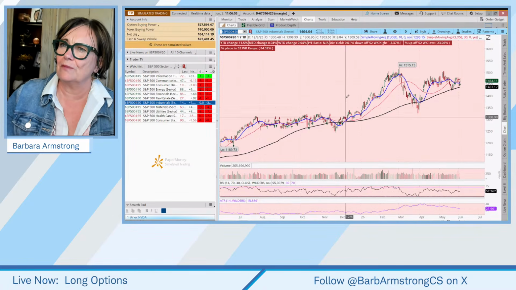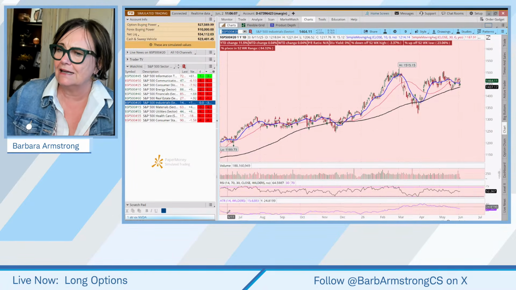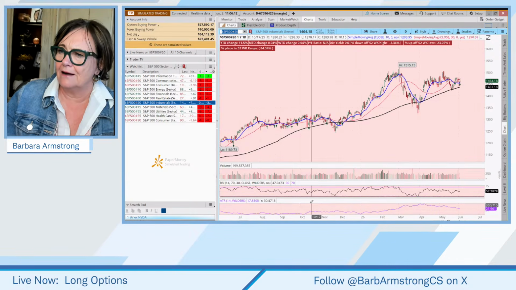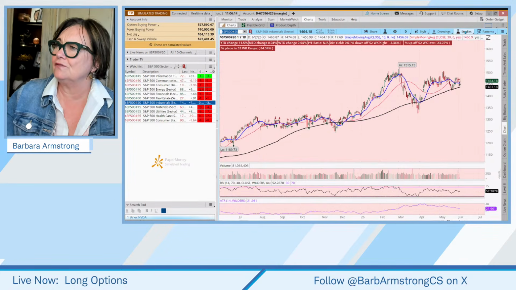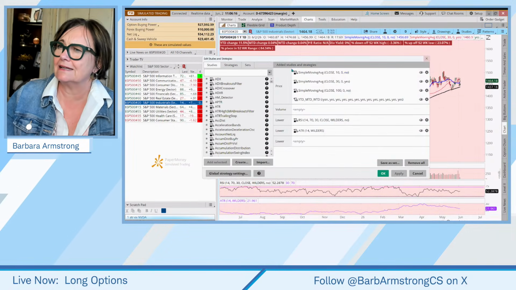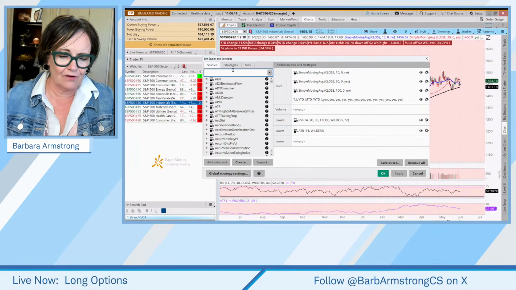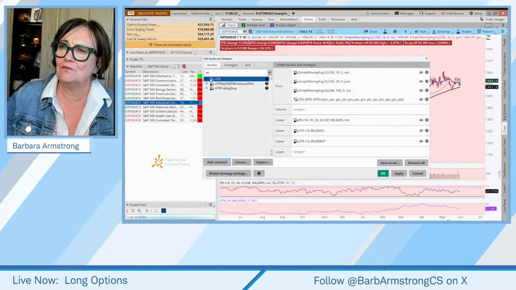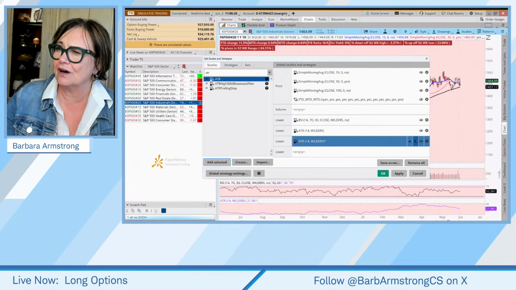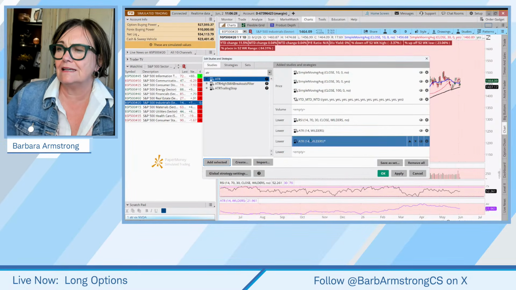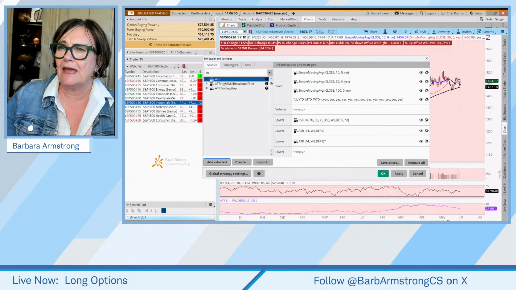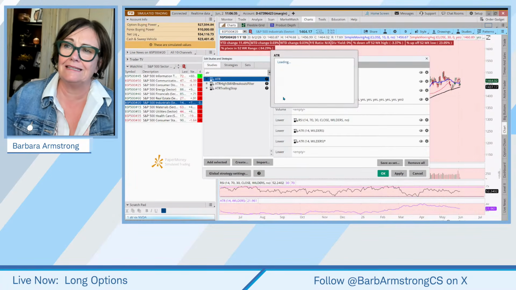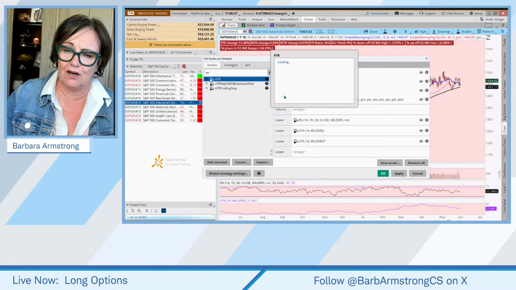And I know that you're familiar with this strategy, but if you're not, here at the bottom, I have ATR as an indicator. And if you don't have that, if you come to edit studies, you can just type in ATR. Of course, it's at the very top of the alphabet, so you don't have to scroll too far. And then you would just add that. Now, I already have it on here. Now, the default is 14 days. And if you don't know what ATR means, if you click on that little question mark, it'll give you a very detailed description of what ATR is.